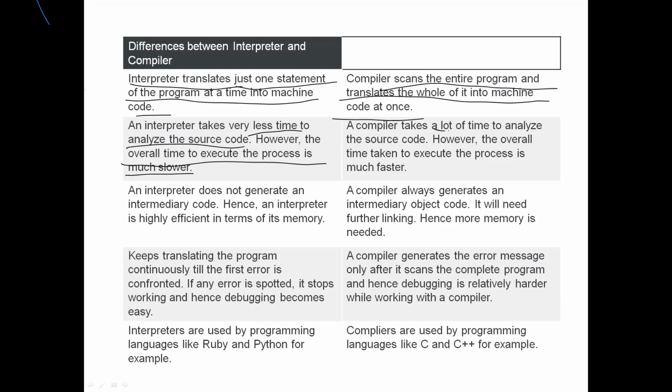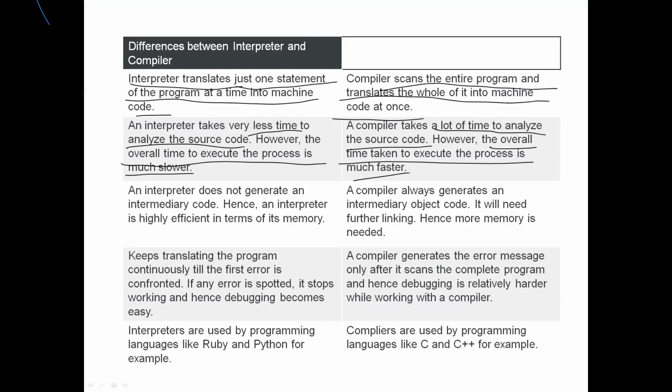But the compiler takes a lot of time to analyze the source code. Why? Because the compiler is going to analyze the total 10 lines at a time, not a single line. That's why it is taking a lot of time to analyze the source code. However, the overall time taken to execute the process is much faster. Why? Because there is no need to analyze again and again. The compiler analyzes the total program one time only. Once it is analyzed, you can execute the same program any number of times, so for every execution it need not analyze it again.